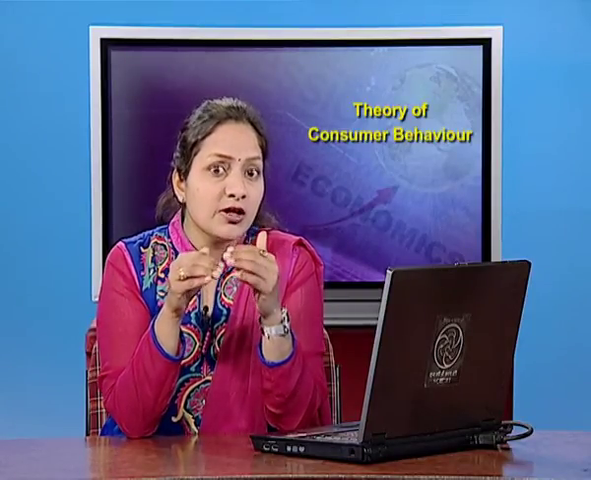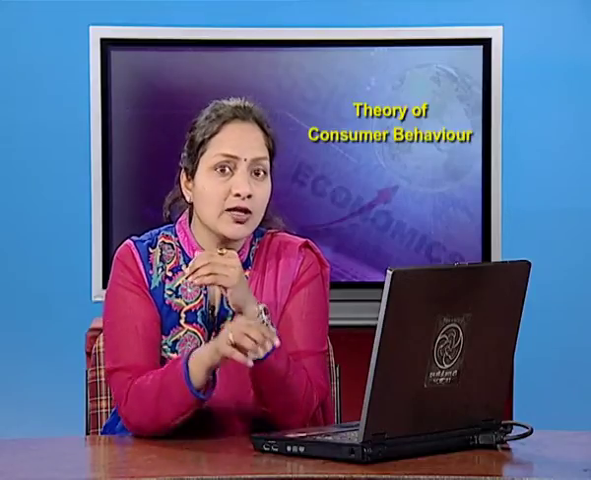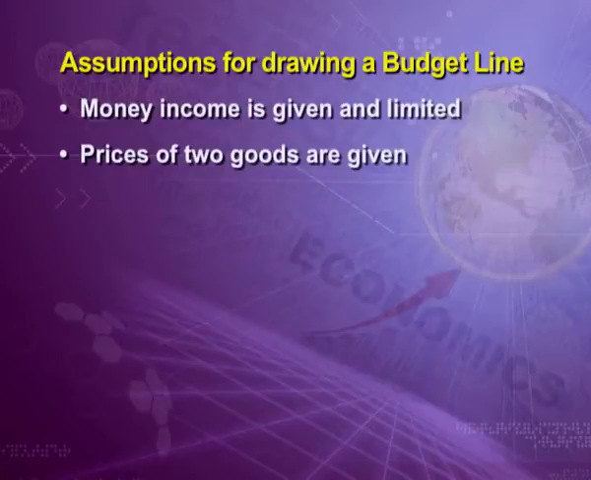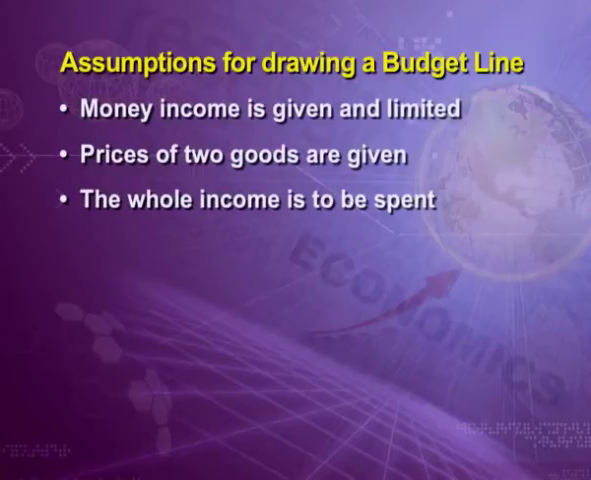The assumptions for drawing a budget line are as follows. First assumption, money income is given and it cannot be changed, that is, it is limited. Second assumption, that prices of two goods are given. Third assumption, that whole income is to be spent.